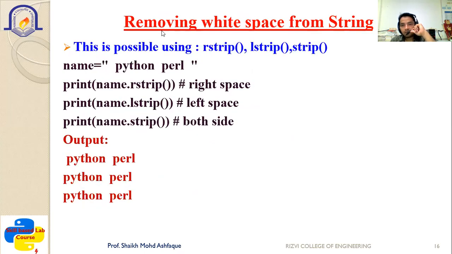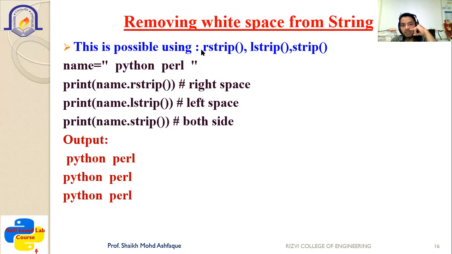Next, removing white space from the string. You can also remove the white space, meaning the blank space. The blank space may be available on the left hand side, on the right hand side, on both sides, and also in between the string. At that time, we can use some methods to remove the white spaces, but the possibility is that we can only remove the white space from the start or from the end, but not in between.